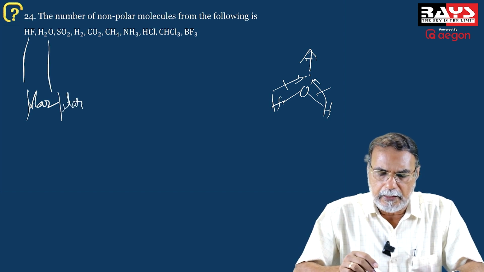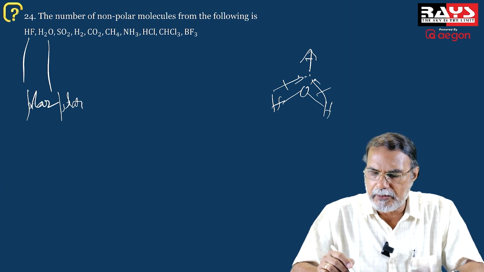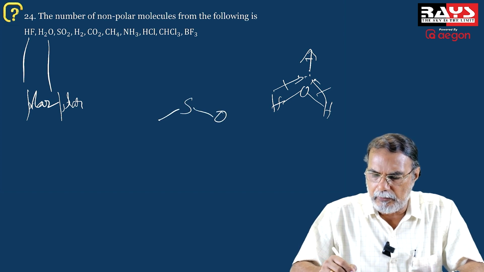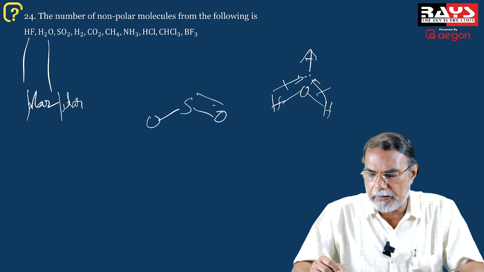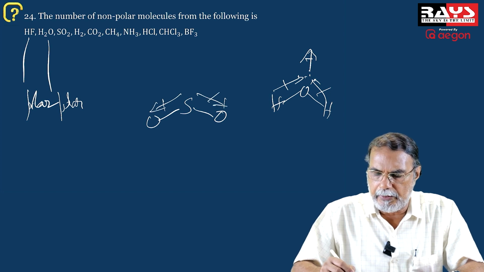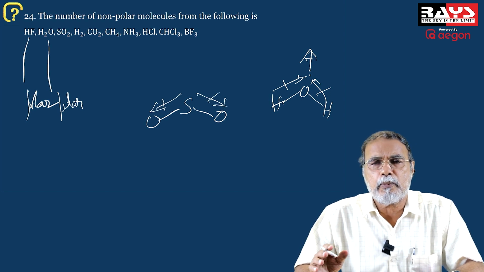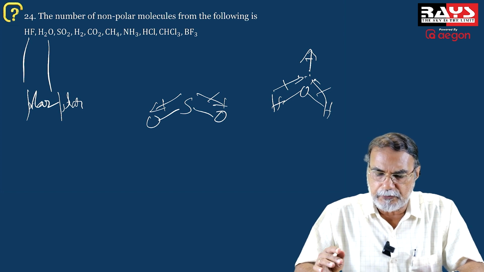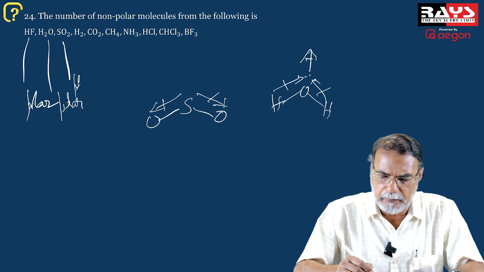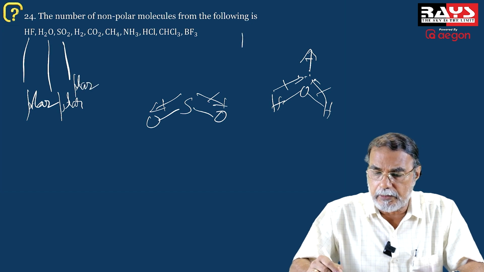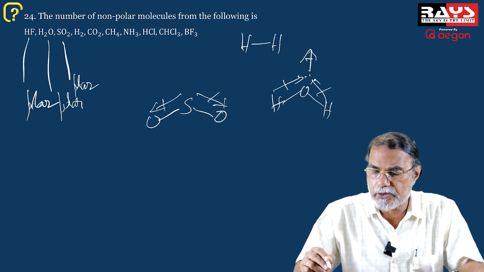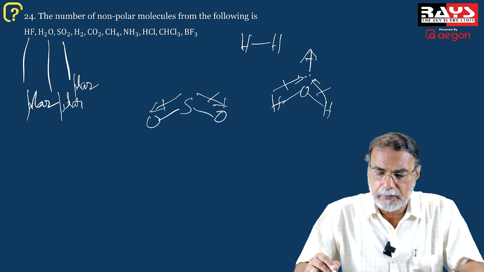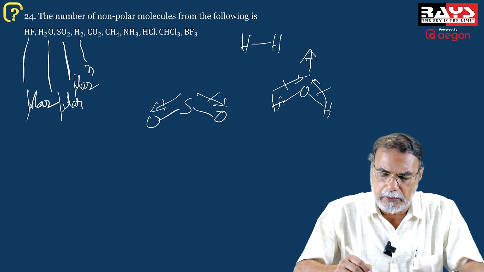Okay? And what about sulfur dioxide? Sulfur dioxide has an angular structure, and therefore the SO bonds have polarity, the dipole moments are not getting cancelled, and therefore there is polarity for sulfur dioxide, it is a polar molecule. But hydrogen molecule, H-H, of course, it is non-polar.